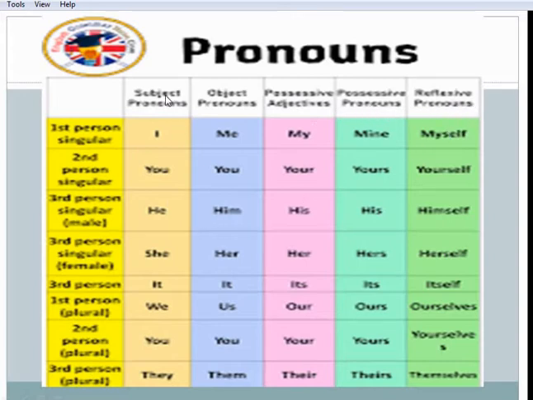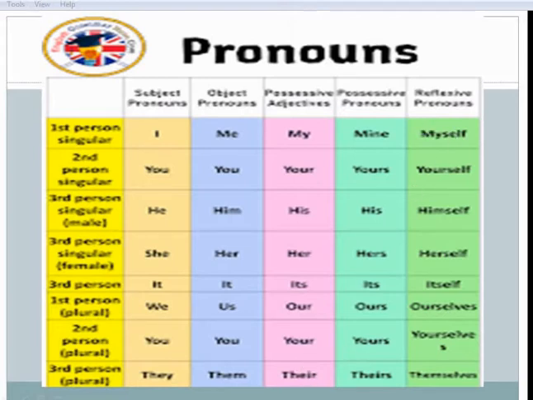pronouns. Subject pronouns we have I, you, he, she, it, we, you, they. Object pronouns: me, you, him, her, it, us, you, them. Possessive adjectives: my pen, your pen, his pen, her pen, its pen, our pen, your pen, their pen.